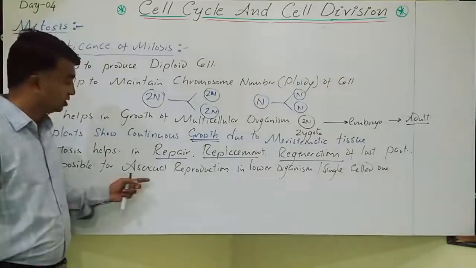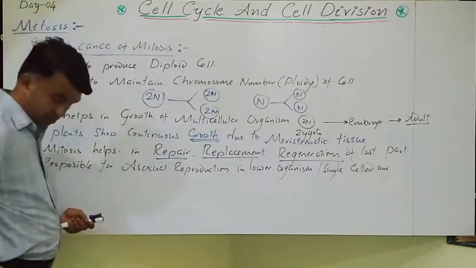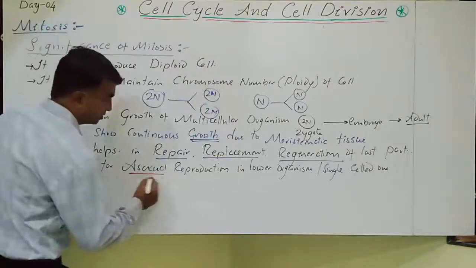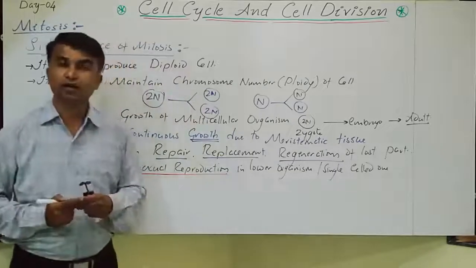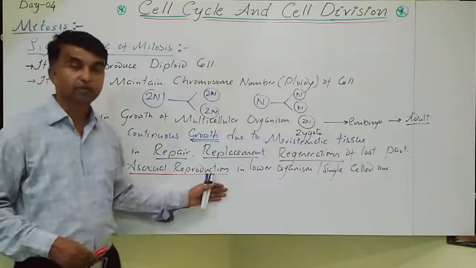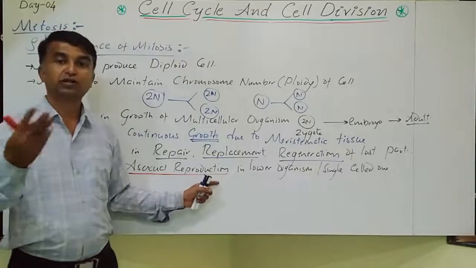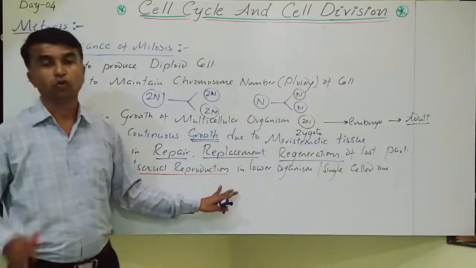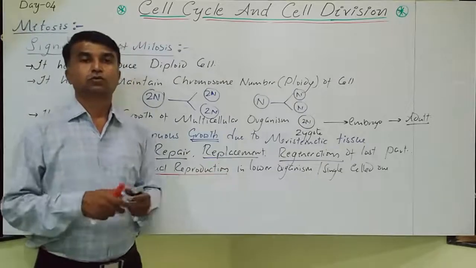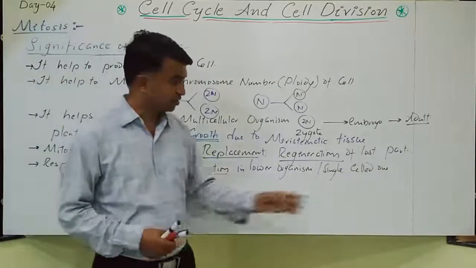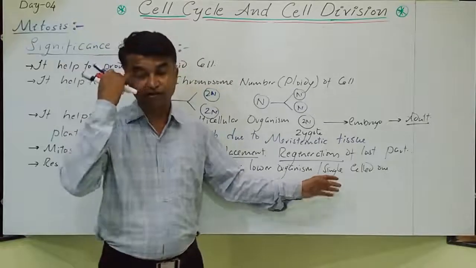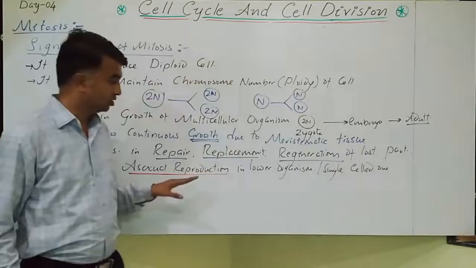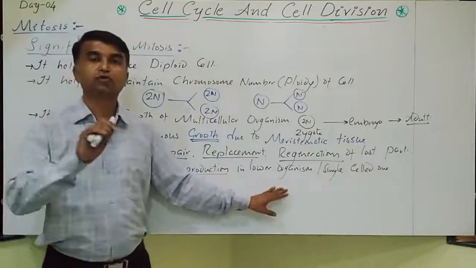In that one, asexual reproduction means where the union of gametes is not there. For example, binary fission, multiple fission or fragmentation are types of asexual reproduction. Asexual reproduction is only due to mitosis. In lower organisms, single cell organisms like Monera or Protista, they attain the maximum size. Ultimately, they divide and produce two daughter cells. So asexual reproduction is possible only due to mitosis.